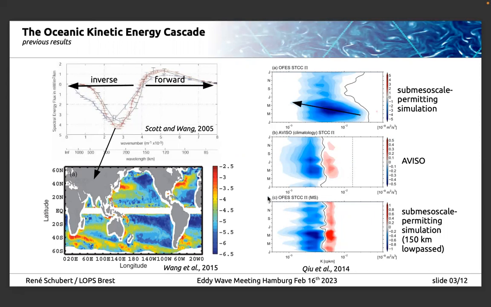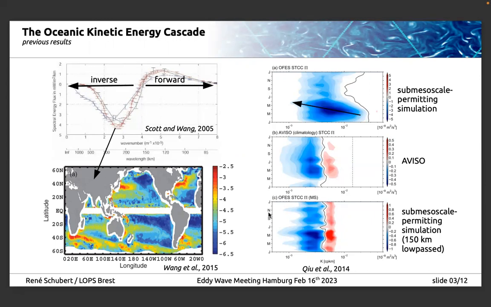And Wang et al. 2015 produced what I think is the only map of the cascade at very large scales. What is shown here on the left-hand side is their figure, where they show the maximum inverse cascade and the scale where this maximum occurs. And not surprisingly, the cascade is very large in the large-scale current systems. Everywhere else, we have very low fluxes where the cascade has already arrested at these scales.